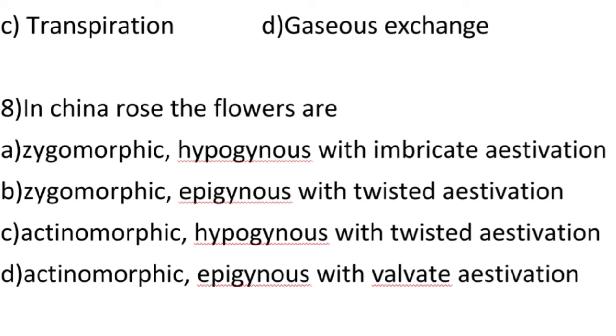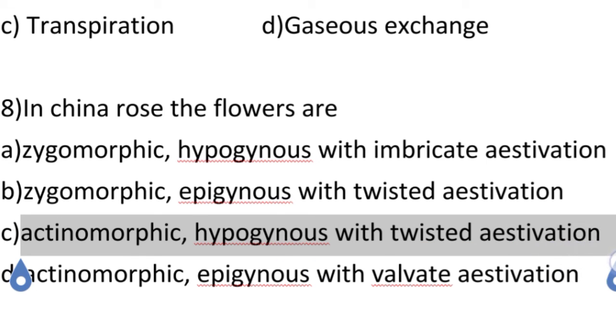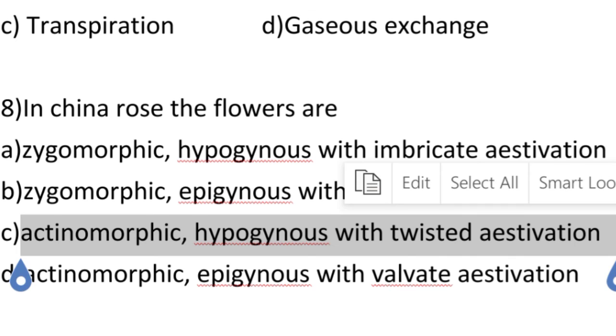Option C, actinomorphic, hypogynous with twisted aestivation. It's a correct statement. So option C should be our answer. Let's look at option D, actinomorphic, epigynous with valvate aestivation. It's also a wrong statement. So our answer should be actinomorphic, hypogynous with twisted aestivation.